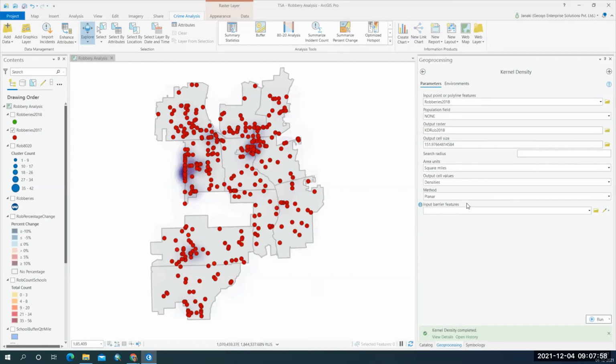And I can give the search radius. Earlier I did not take any radius into consideration, but now I would like to take the radius into consideration.